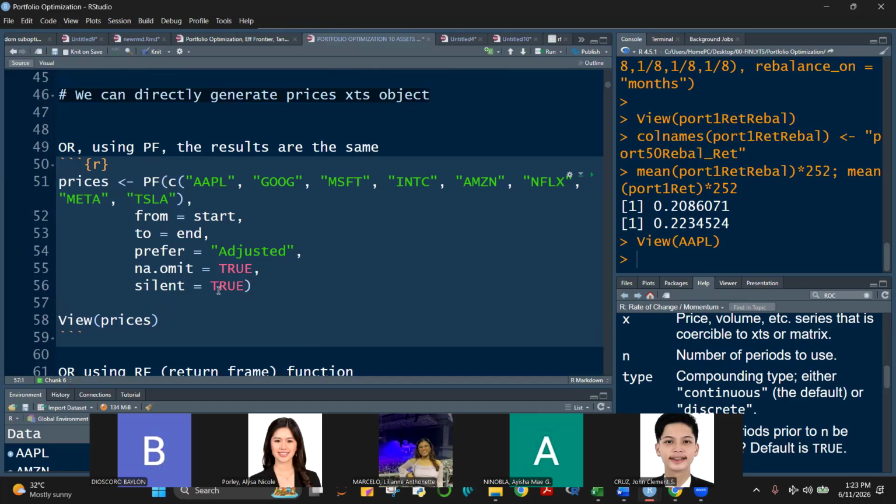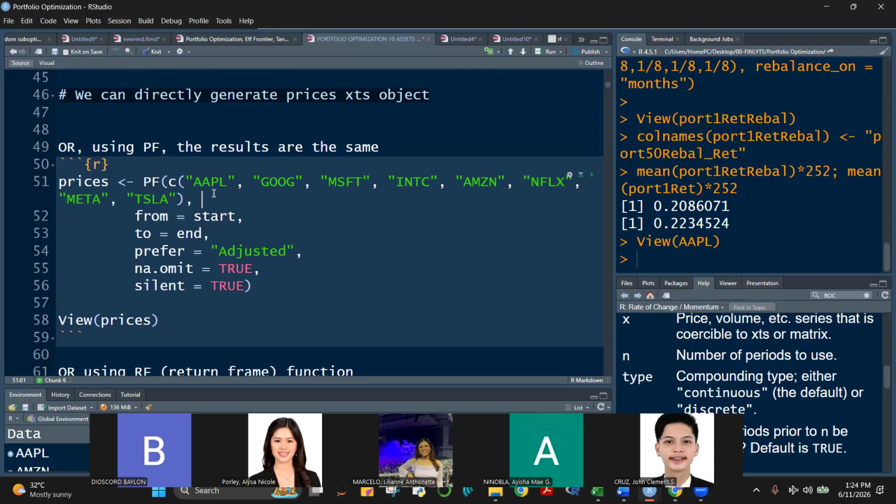We don't have it yet, class. Okay, I stand corrected. We're going to make use of the getSymbols and PF together. You can see here that we have not yet downloaded Apple, Google, Microsoft. But you can directly make use of the PF function.